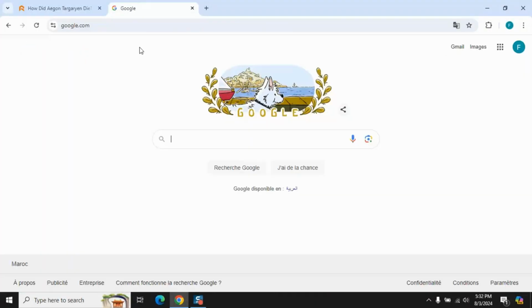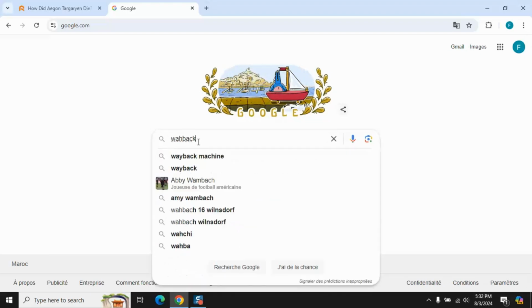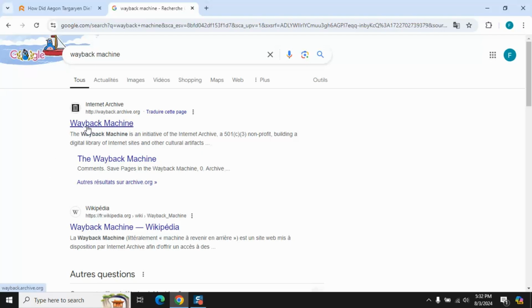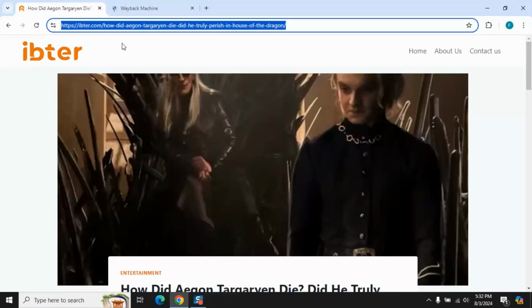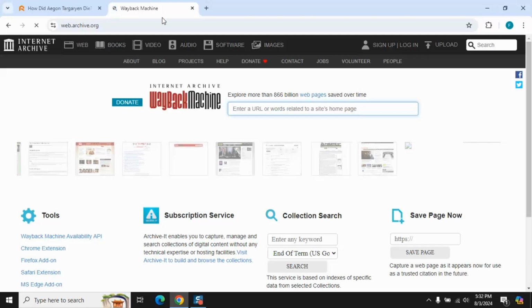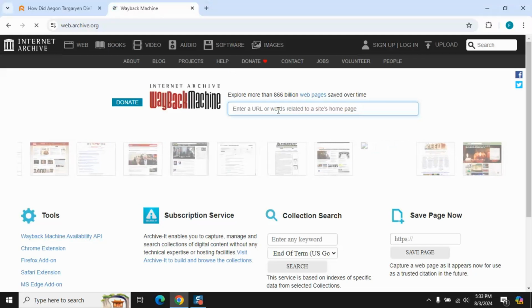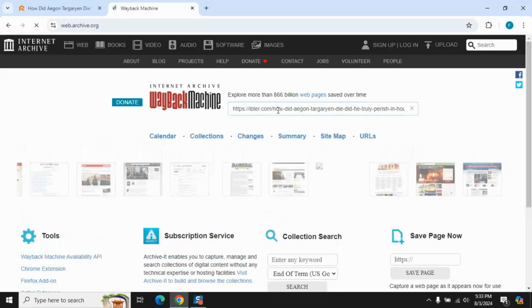Archive services such as the Wayback Machine can help you find the publication date of an article, even if it's not visible on the current web page. Here's how to use these tools. Open your web browser and go to https://web.archive.org. The Wayback Machine archives snapshots of websites over time. Search for the article's URL. Paste the URL of the article into the search bar and press Enter.